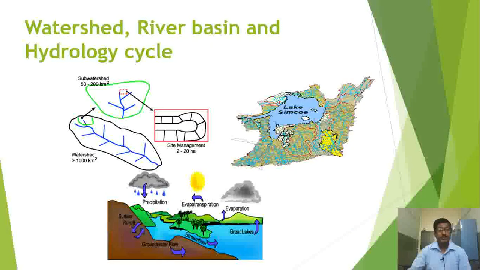Then also we are going to study the various watershed areas, where the water is collected by means of a typical pattern. We are also going to study various river basins, and all these things are interconnected. Watershed, river basin and hydrological cycle are interconnected, and that interconnection we are going to analyze.